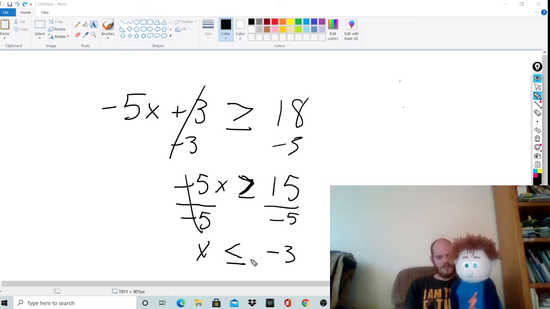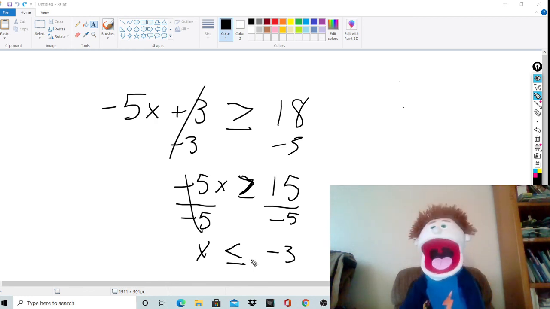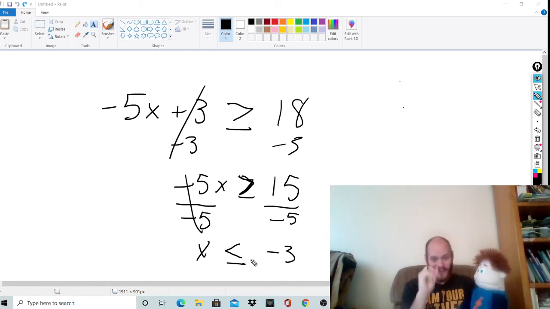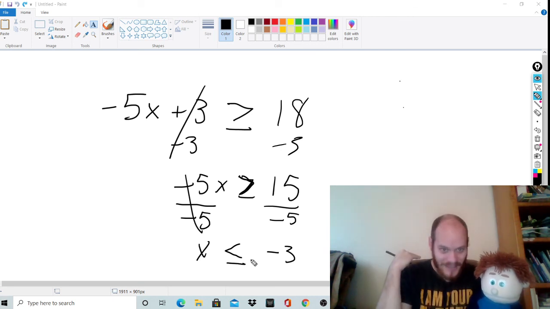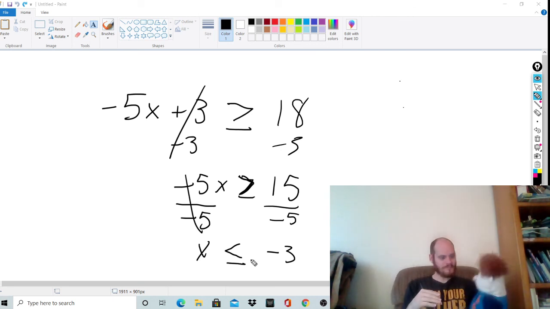Really? Every time? Every time. So that's the thing. If you divide by a negative number, you have to flip the sign. Every single time. Really? That's it? That's it. Inequalities are kind of easy.